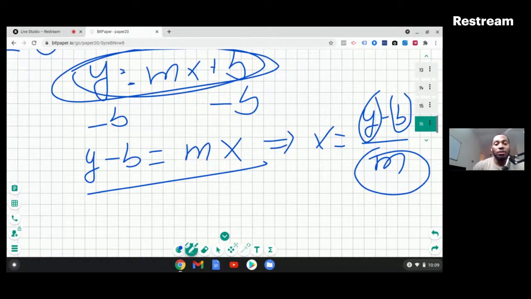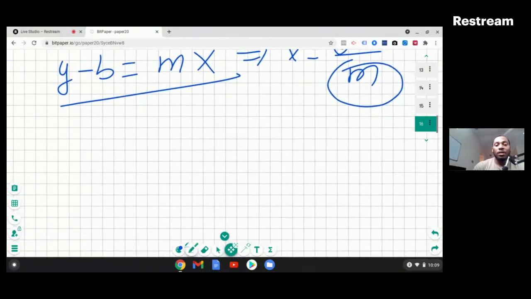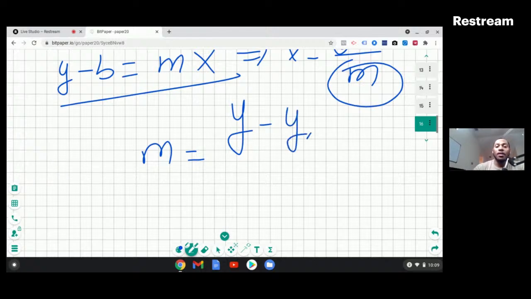The other very important equation is for calculating the slope, which is rise over run. So it's (y minus ya) divided by (x minus xa). From this equation, we can find different ways to write the equation.